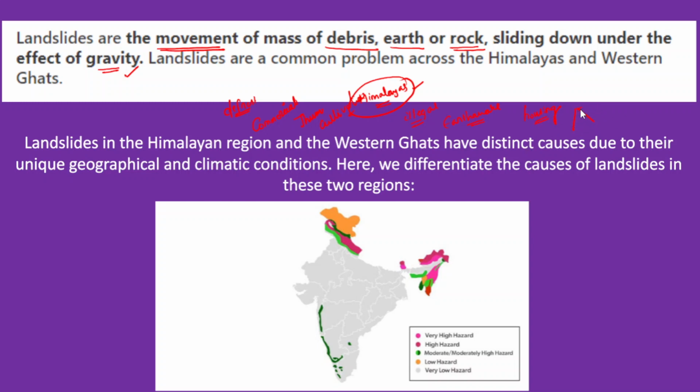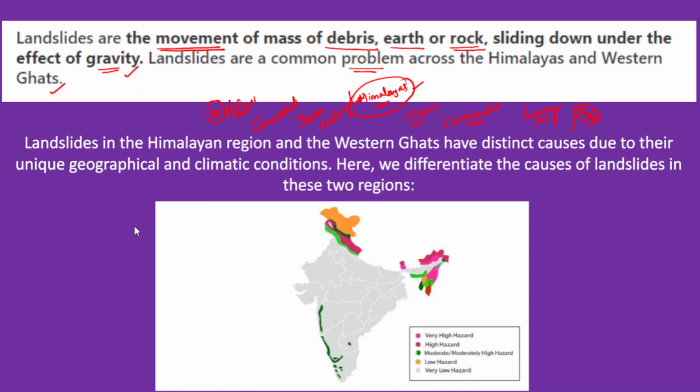Okay, so they are having steep slopes, and steep slopes are highly vulnerable to these landslides. So landslides are a very common problem across Himalayas and Western Ghats. Okay, so they are a very common problem. So you have understood the definition of landslides and what are the major reasons for the landslides. Okay, so I have mentioned here the major reasons for the landslides.